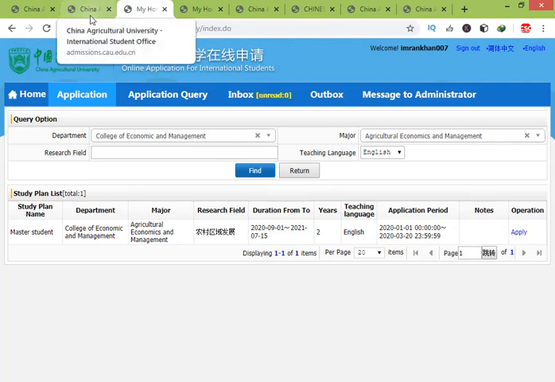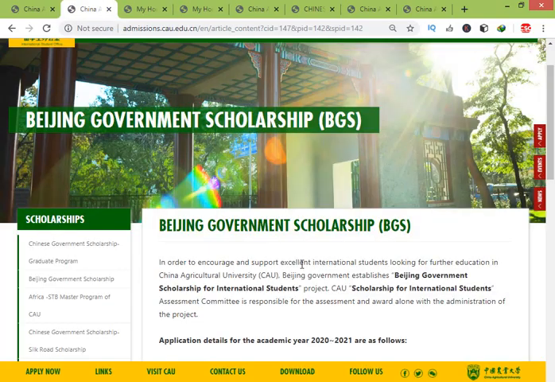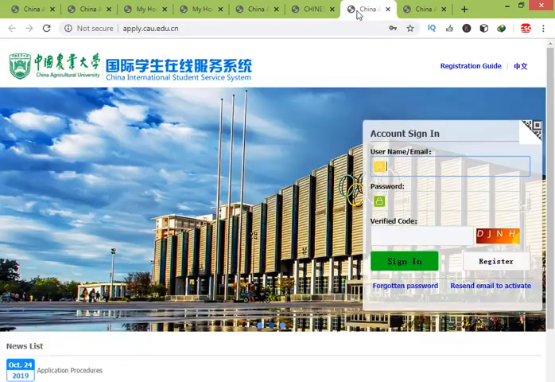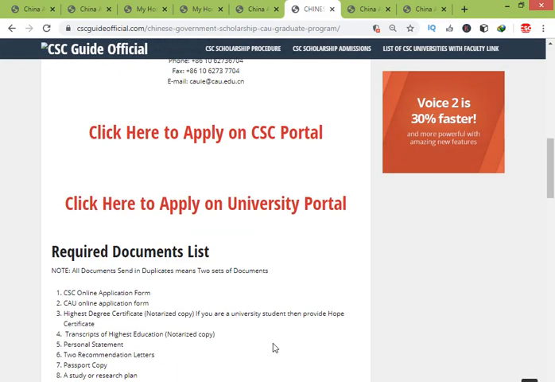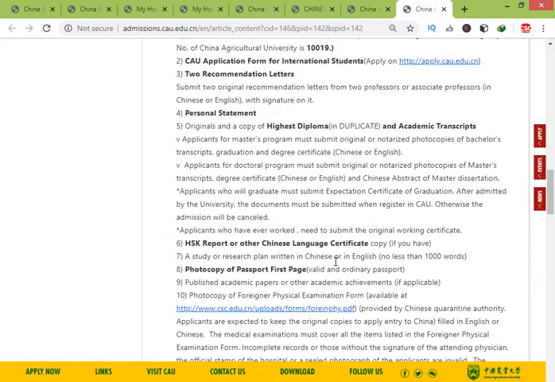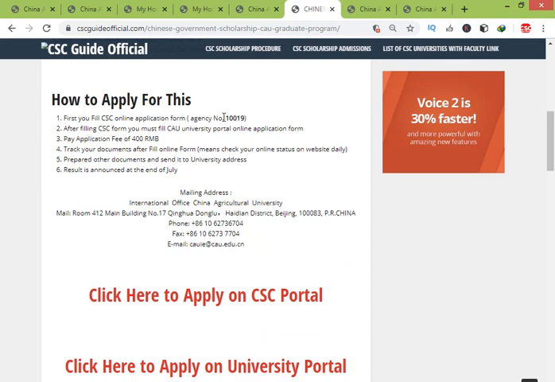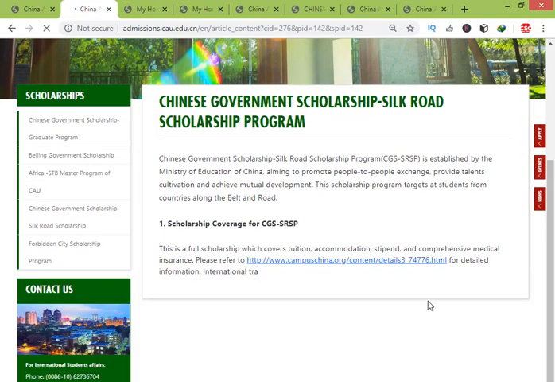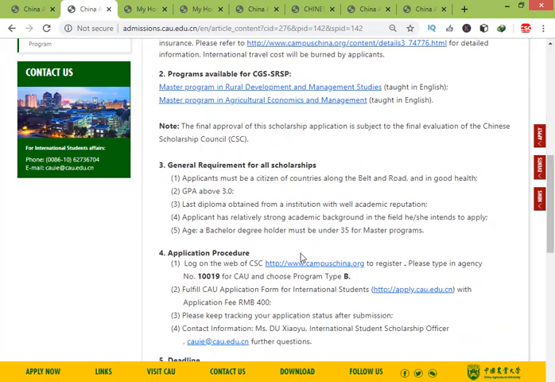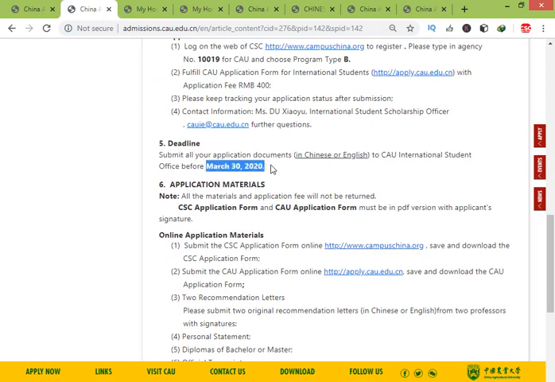I don't have any idea about this because we follow the original advertisement and official announcement of this university. According to this, they clearly mention that the application has started. So that's why I tell you that the Silk Road program and graduate program admission has started. Prepare your documents. If you have acceptance, then you must apply to the university. If you don't have an acceptance, then try to get acceptance. It is clearly mentioned that the application has started, but the online application will work from